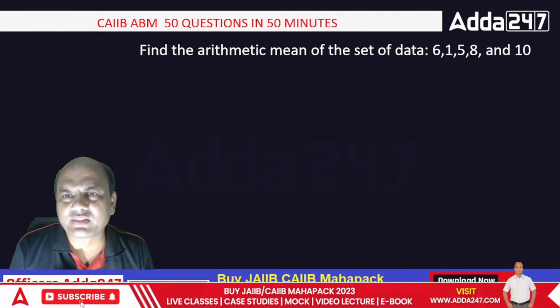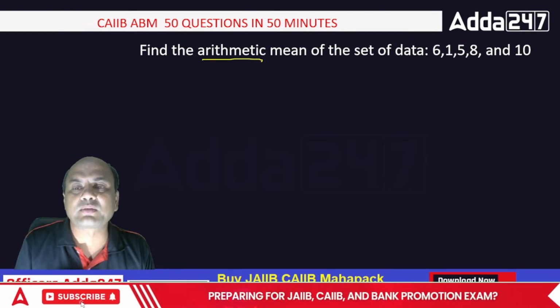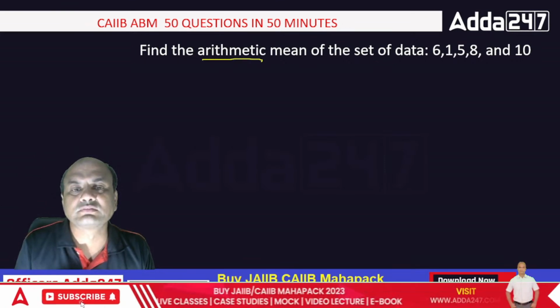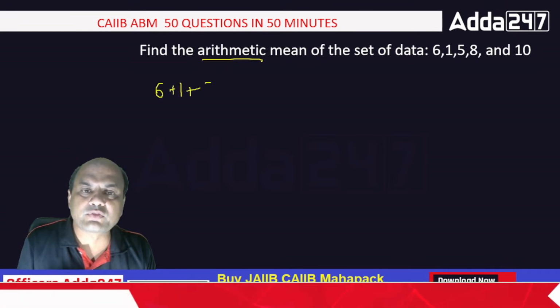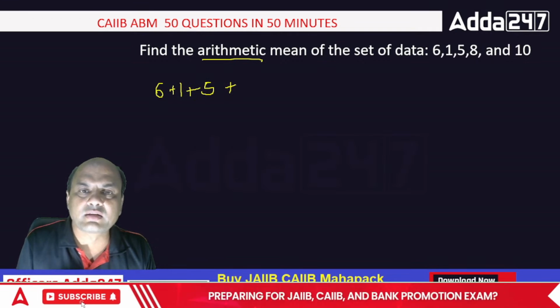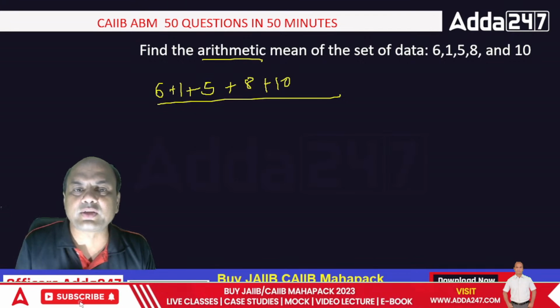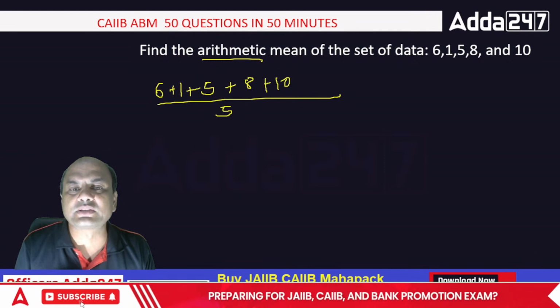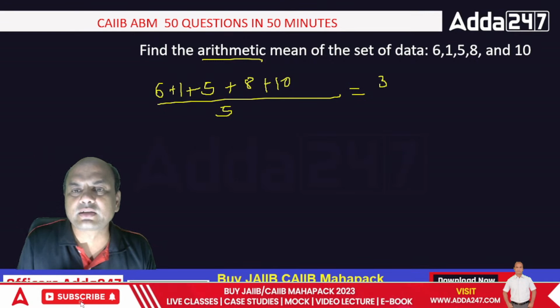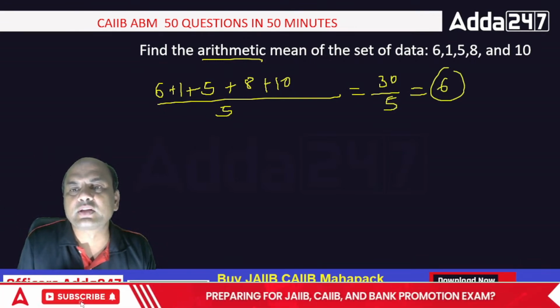Simple one. Let me see how many of you can answer this. Arithmetic mean I want. So it is 6 plus 1 plus 5 plus 8 plus 10, the whole upon the number of elements. What is the number of elements? 5. So 6 plus 1 is 7, plus 5 is 12, plus 8 is 20, plus 10 is 30. So this answer is 30 upon 5, which is 6.